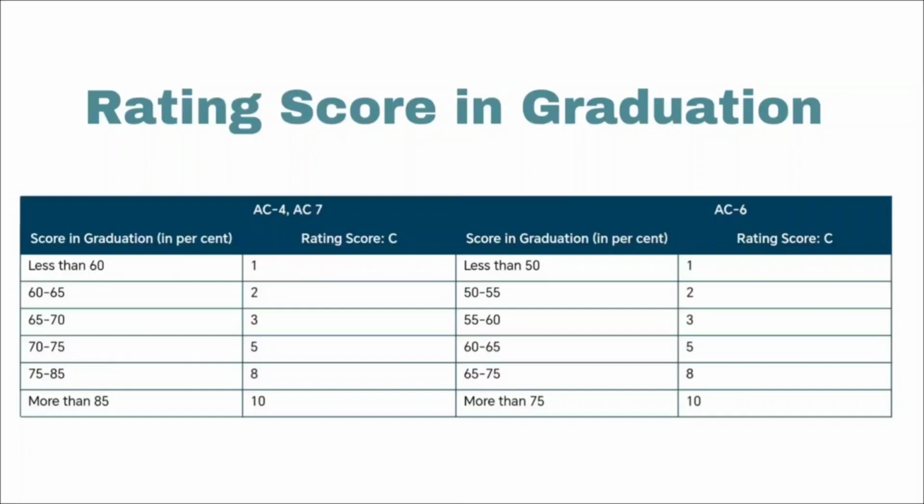If your degree is AC6, and you are less than 50, your rating score will be 1. If it is in between 50 to 55, it is 2. For 55 to 60, it is 3. For 60 to 65, it is 5. For 65 to 75, it is 8. And if it is more than 75 percentage, then your rating score will be 10.